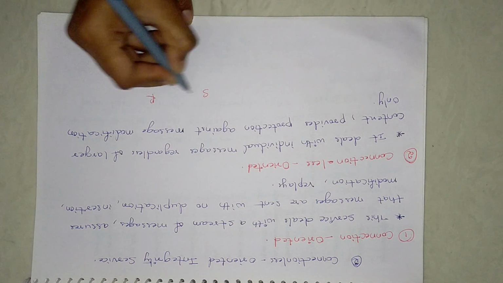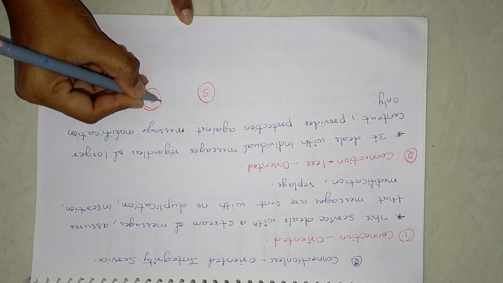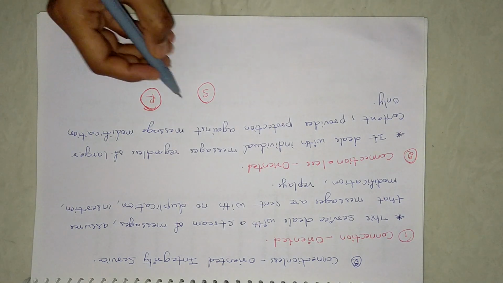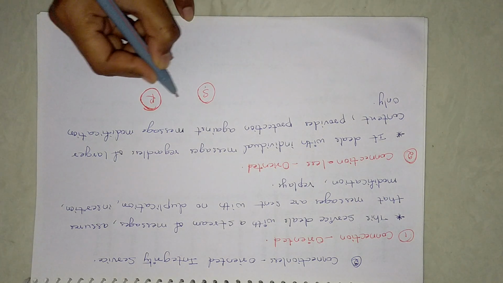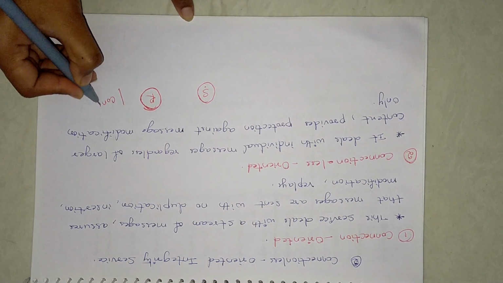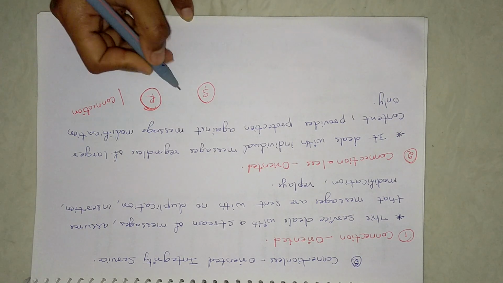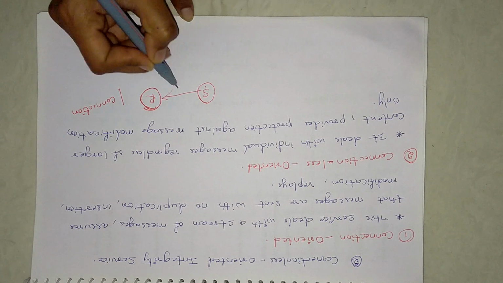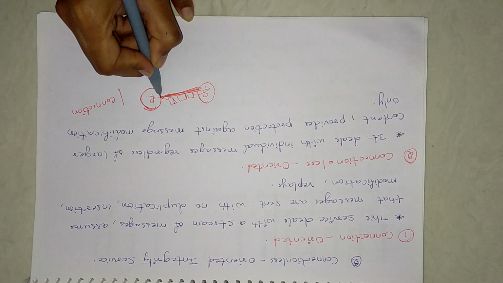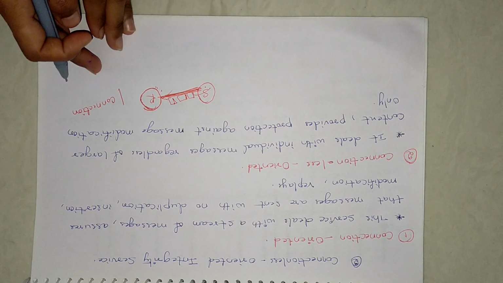Sender, receiver. The complete information security topic will have this example only, sender and receiver, because the data should be transmitted between the sender and receiver only. So connection oriented means that when the data is being sent from sender to receiver, there will be a connection between them. That means before sending the actual data, they will establish a connection between them. Only then the data will be transmitted. This is what connection oriented means.